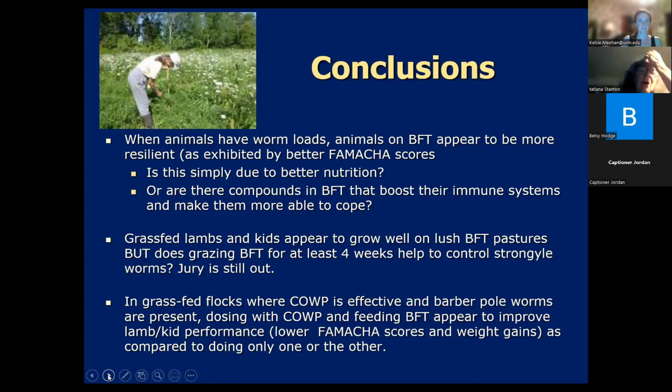But we don't know if that was simply due to better nutrition. In a lot of our studies, the bird's foot trefoil pastures are so high in protein and TDN that the nutrition was better.